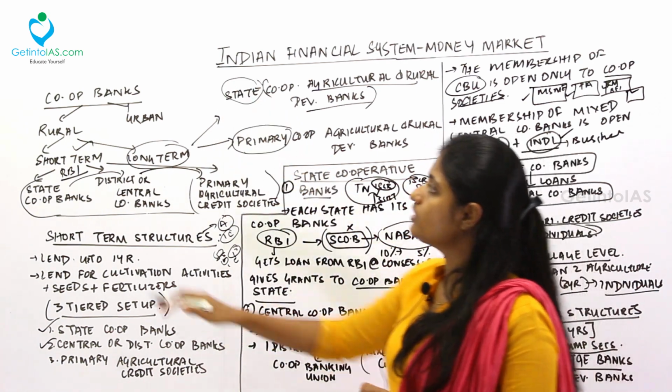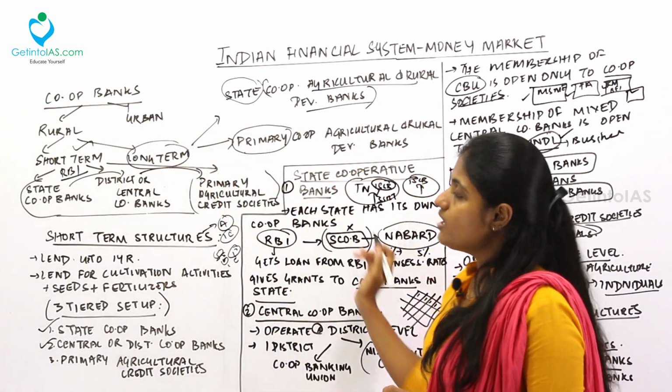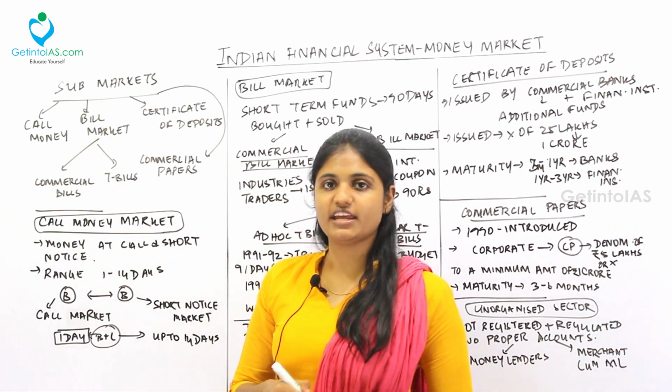So this is all about the cooperative banks, that is the short-term structure and the long-term structure. So we are done with the cooperative banks. Next, moving to the submarkets. It is a favorite area of UPSC.